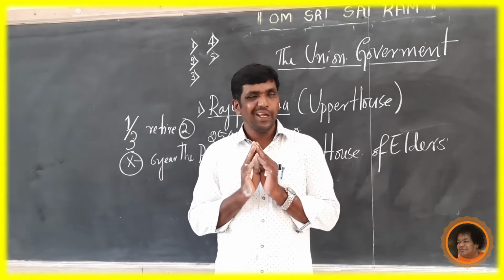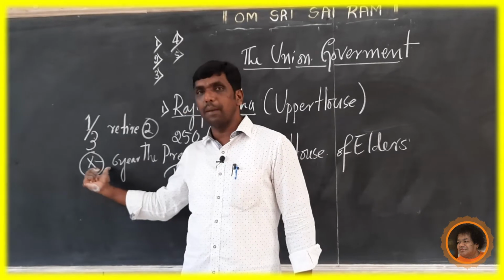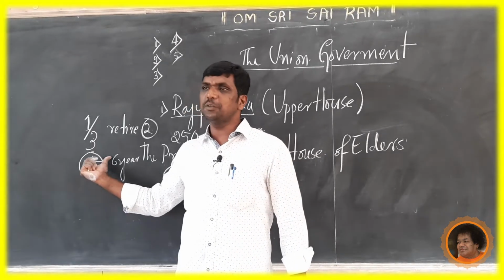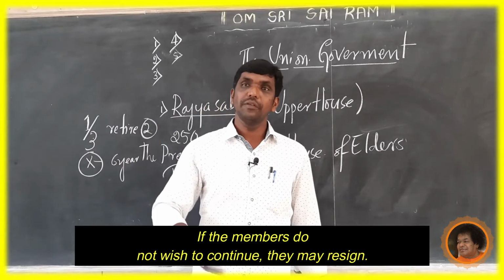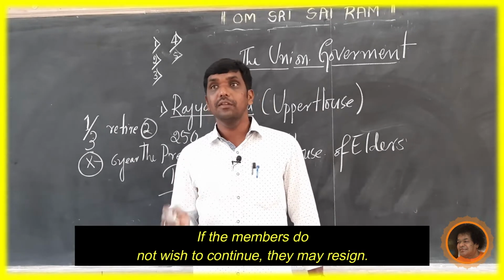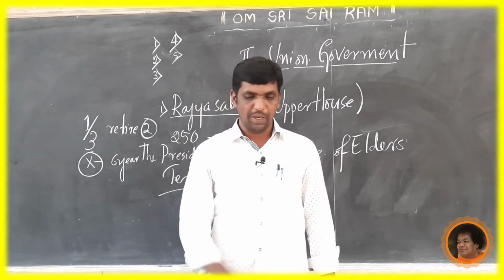And in their place, when a member called X is retired, new members are elected. If the members do not wish to continue, they may resign. This is all about the term of office of Rajya Sabha.